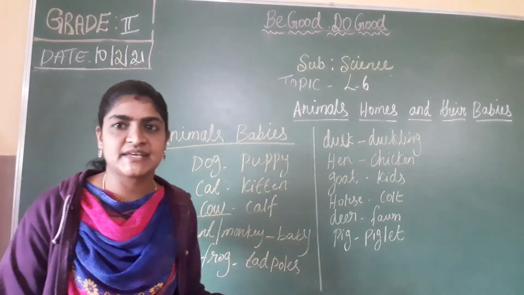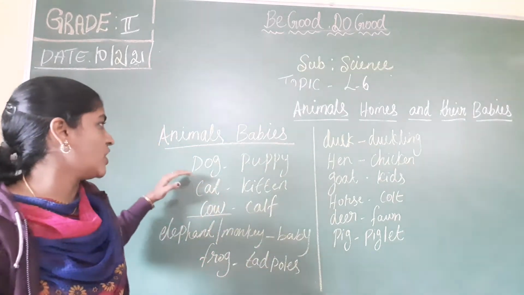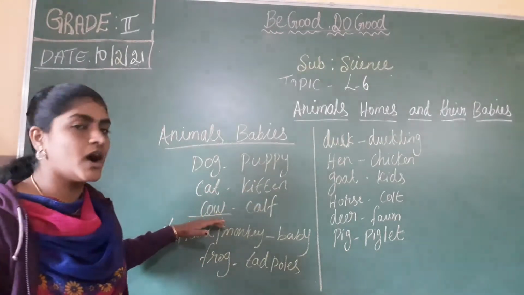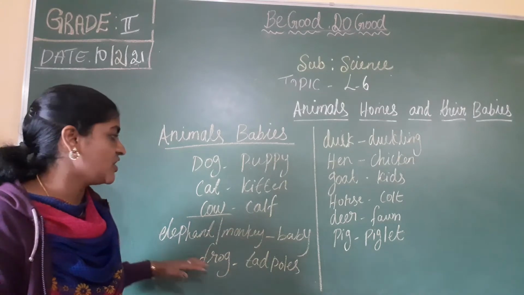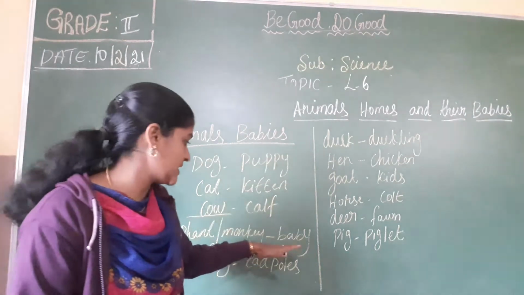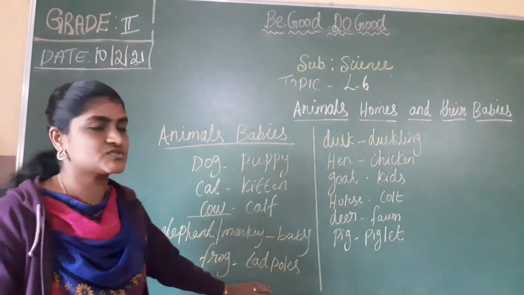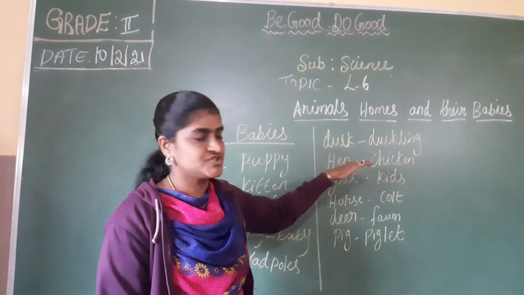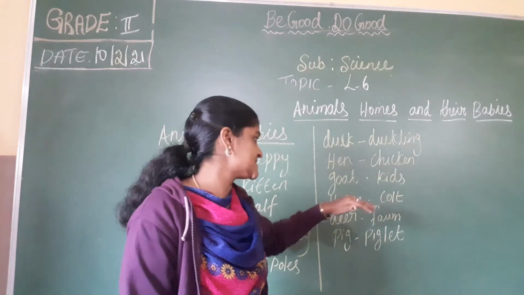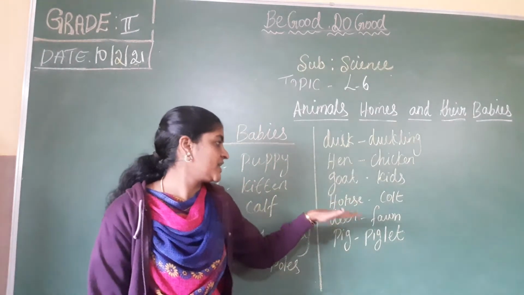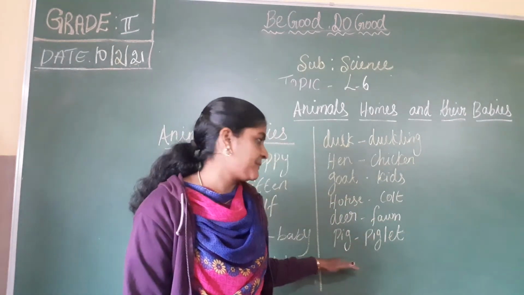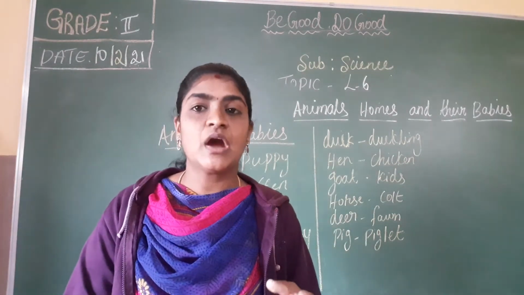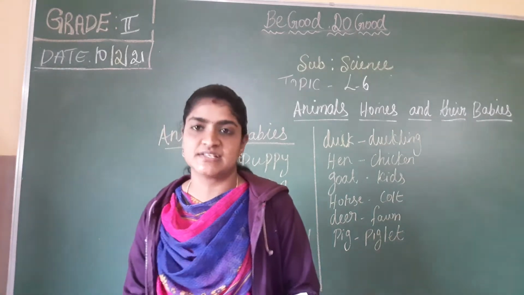I am going to repeat once again. You have to listen to me carefully, children. The dog, the young one is called a puppy. Cat, kitten. Cow, calf. Elephant or monkey, baby. Frog, tadpole. Duck, duckling. Hen, chicken. Goat, kid. Horse, colt. Deer, fawn. Pig, piglet. So these are the animals and their young ones' names. You have to read that, children, it is very important.